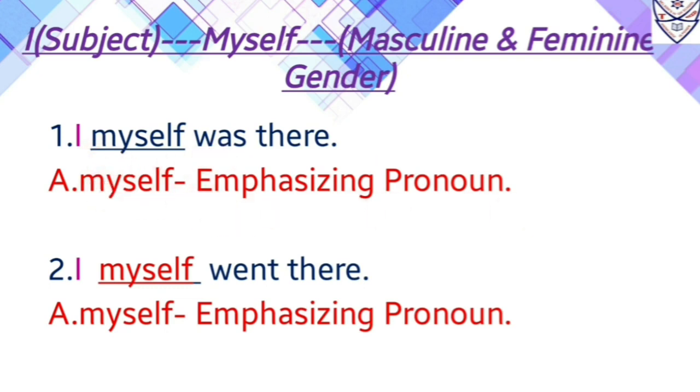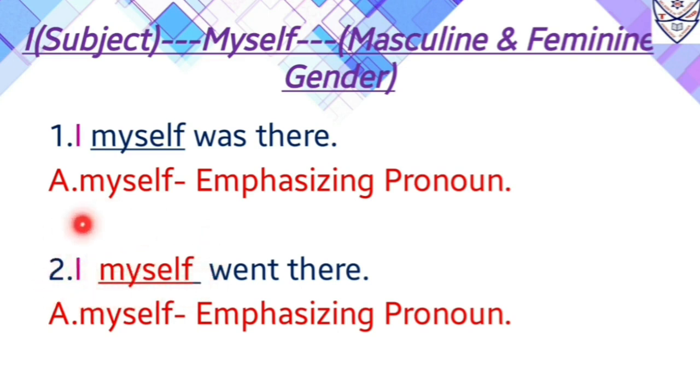Or we can say that myself is used for the sake of emphasis in the sentence, therefore it is an emphasizing pronoun. Number 2, I myself went there. Over here again I is used as a subject in this sentence. After I, there is a pronoun, and that pronoun is myself.